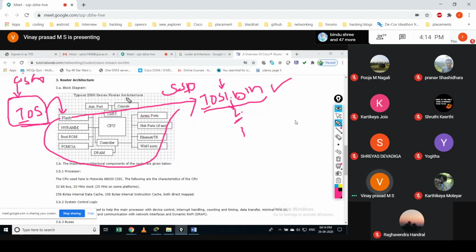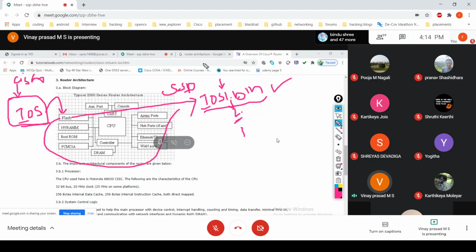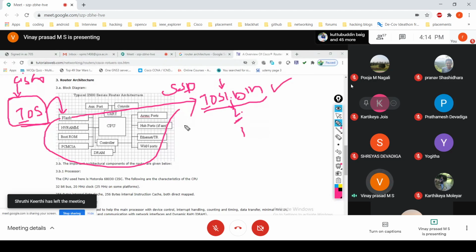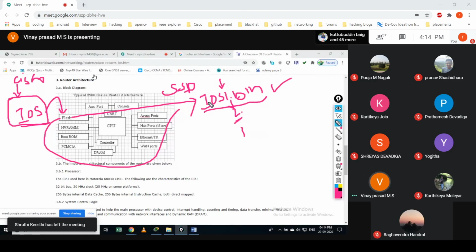I will show you in the real devices what the operating system is and what naming convention they use. Simply, I've taken iOS 1, 2, 3. The 1 and 2 are the previous ones, and the latest one is what you install newly and run with.